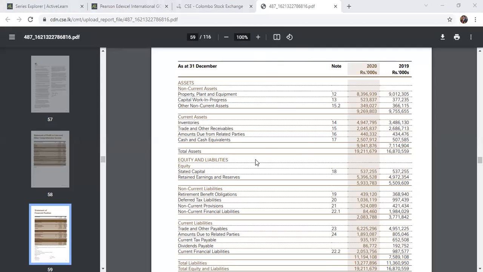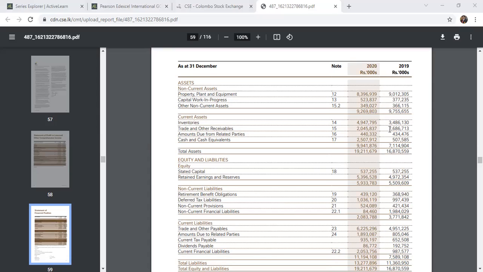total assets. Total assets of the business, you can see 2019 is 16 billion, and then 2020 it's 19 billion. So there is an increment of about 3 billion. The main reason in non-current assets: property, plant, and equipment goes down because of depreciation. Non-current assets have gone down from 9.7 billion to 9.2 billion, about 500 million, because of depreciation.